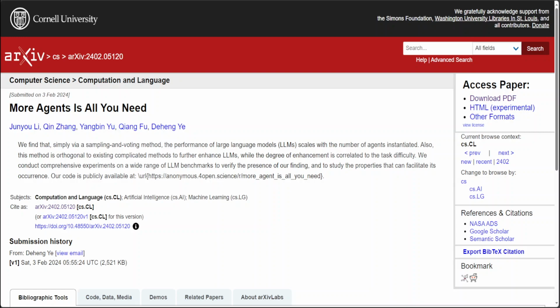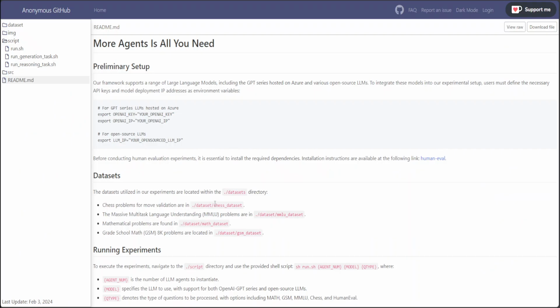I will also make a hands-on video once I have my hands on a bit of a beefy system to show you how it works, because they have released this code which can be used with OpenAI. The instructions for implementing are quite vague here, as there's no step-by-step instruction or anything like that. They have the setting of API keys, and they have shared some of the data set. But let me try to run it.